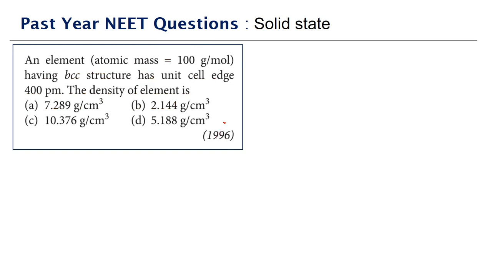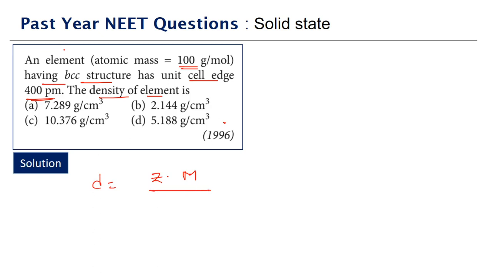This is a straight question based on the density formula, from the year 1996. An element, they are not even saying which, with atomic mass 100 gram per mole, having BCC structure, has a unit cell edge length of 400 picometer. What is the density? The formula is density equals Z times the molar mass of the element divided by a cube times Avogadro number.